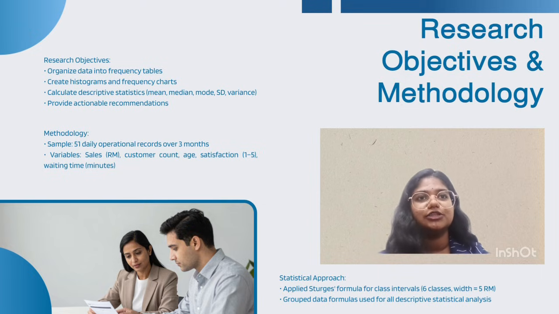The variables used are sales, customer count, customer age, satisfaction rating, and waiting time. For the statistical approach, a formula was applied and determined 6 class intervals with a class width of RM5, to group the data for statistical analysis.